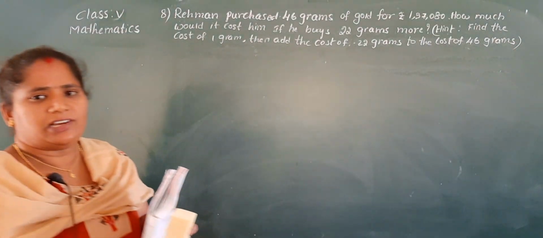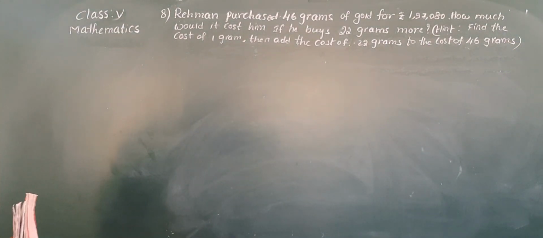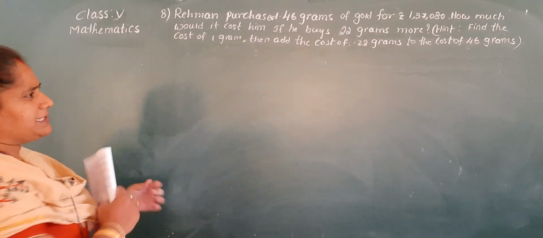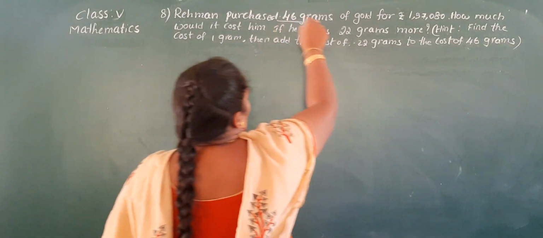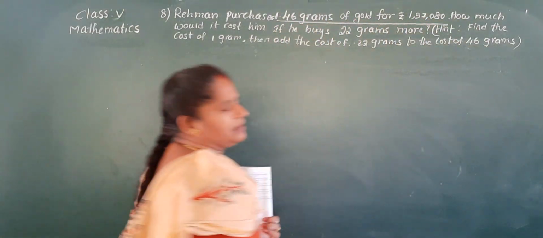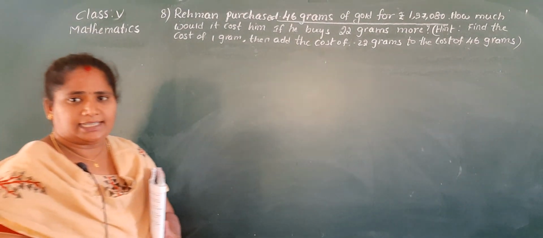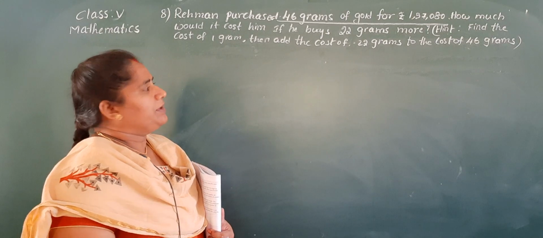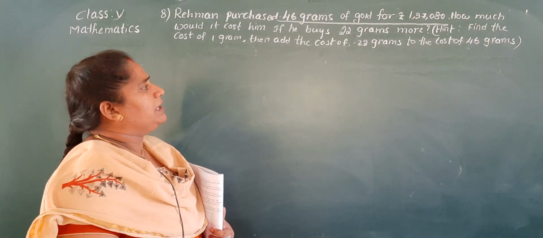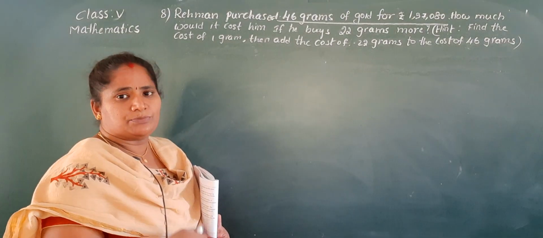This is the question, children. So what is given? Rahman purchased 46 grams, so the cost of 46 grams of gold is given, 1,37,080. Then how much would it cost him if he buys 22 grams more?